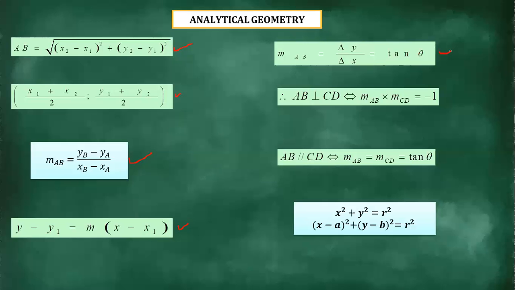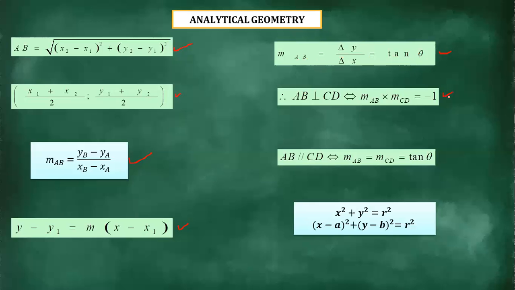And then we come to this one, when we are calculating the angle of inclination, and it says tan theta equals the gradient of AB. For you to be able to calculate that angle, you are going to be in need of what? Of the gradient of that line where you find the angle.